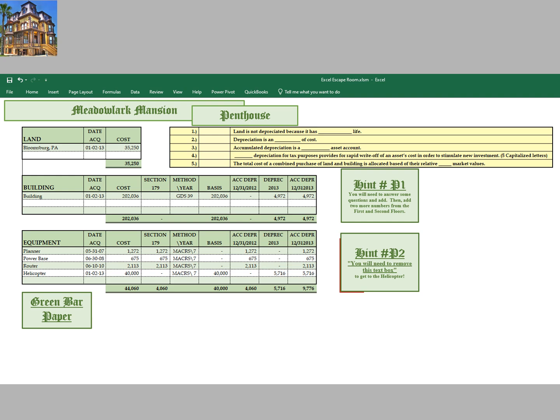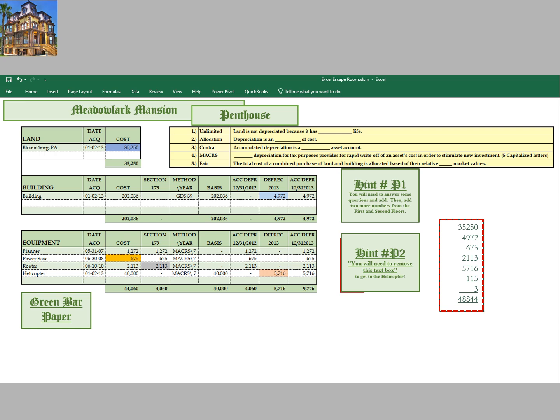So now we're getting close to be able to escape. However, it says that we will have to answer some questions. So once again, most of the spreadsheet is protected except for this area right here. And what the students will have to do is answer some of these questions. And as they put in the questions, some numbers will be highlighted.